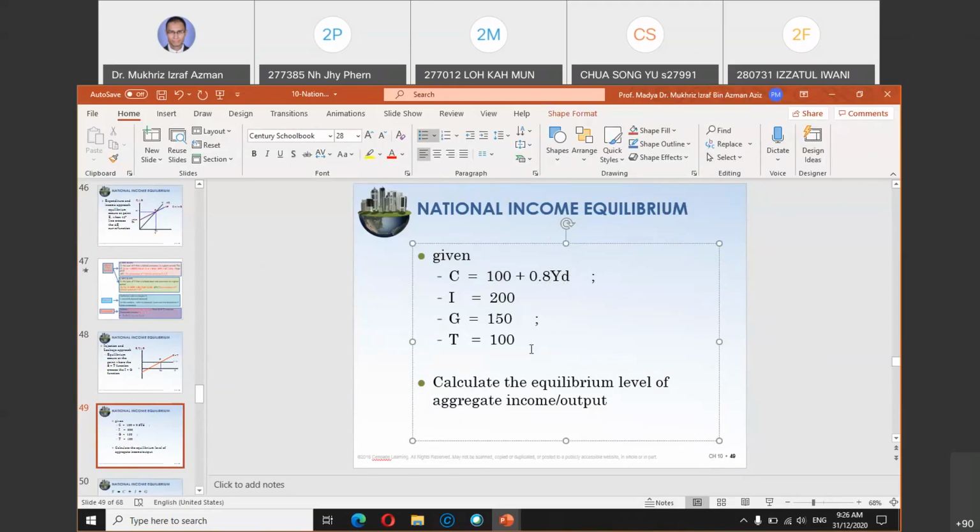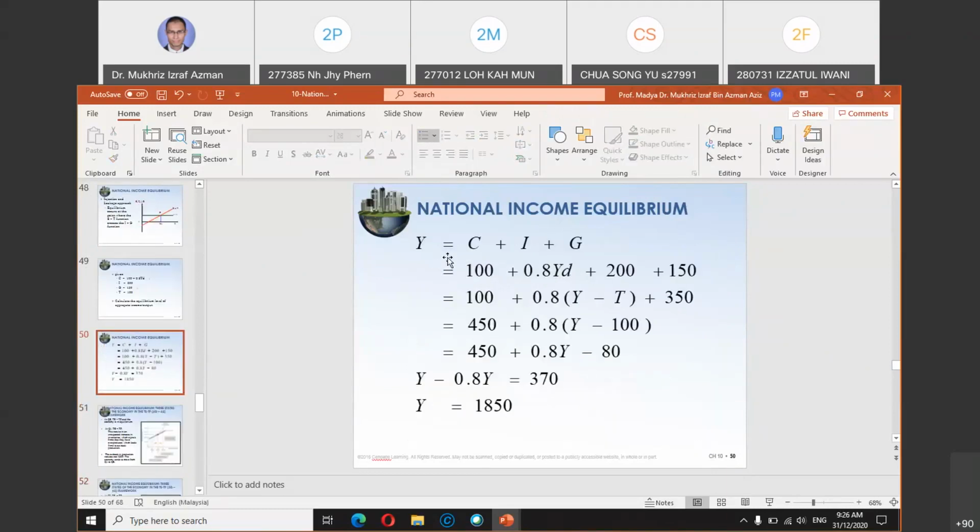So you can calculate using C plus I plus G, and solve for Y equals 1850 using all of the values given in the information.